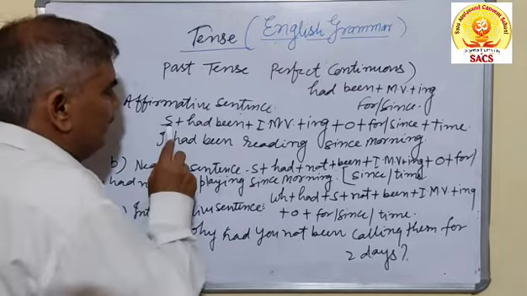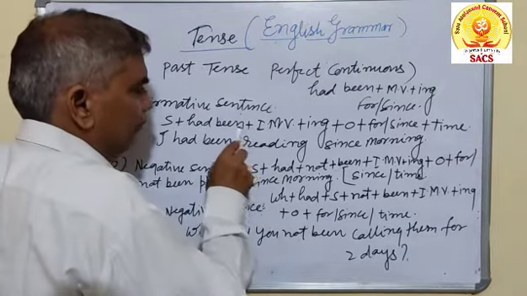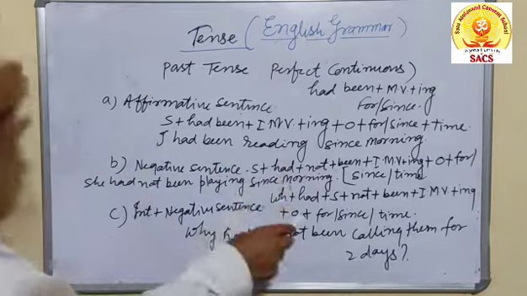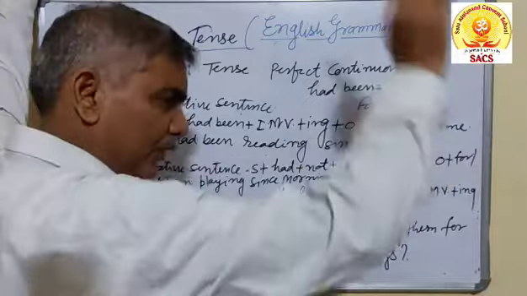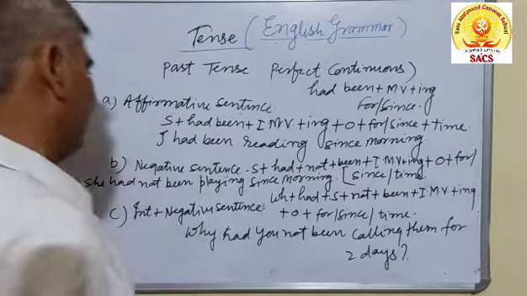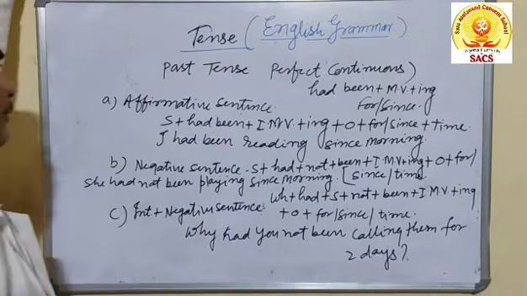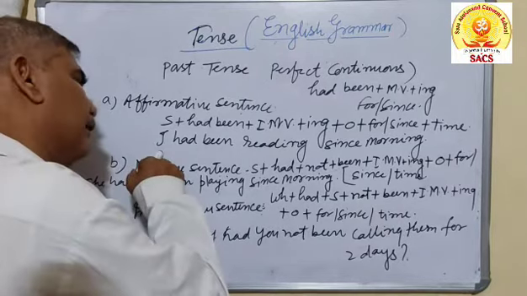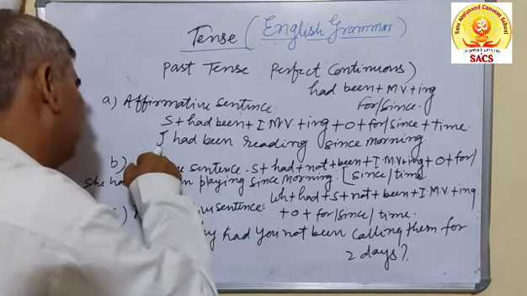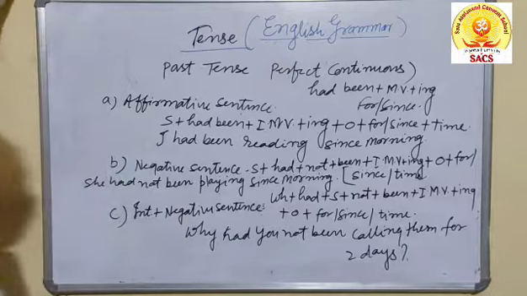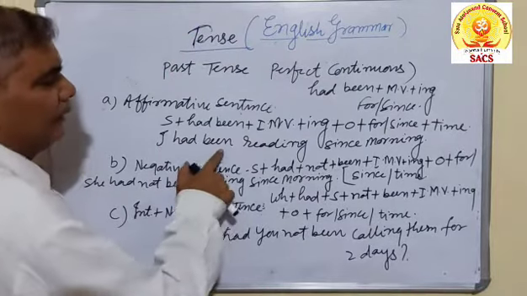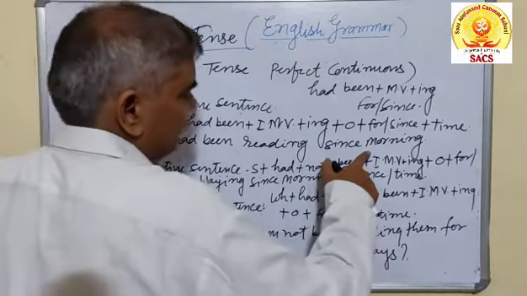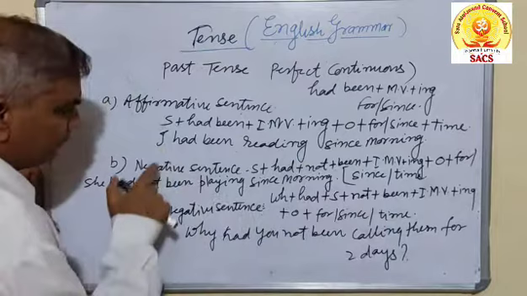Actually, the structure is like so: subject plus had been plus first form of the main verb plus ing plus object plus past tense and time or period, whatever is given in the sentence. It depends upon the nature of the sentence. For example, I, it may be singular and here plural also. I is the singular, but sometimes the helping verbs are utilized differently with I. I had been reading since morning. This is the affirmative sentence.